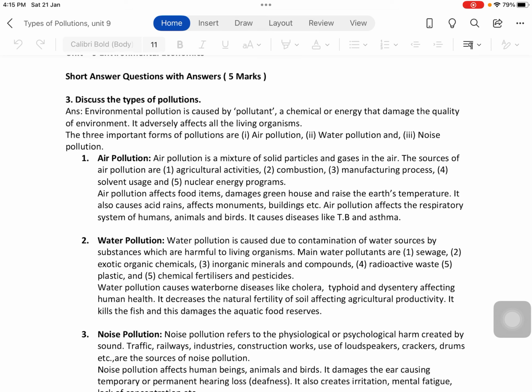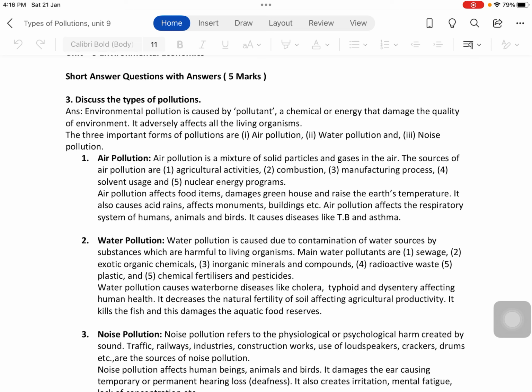First one, air pollution. Air pollution is a mixture of solid particles and gases in the air. The sources of air pollution are agricultural activities, combustion, manufacturing process, solvent usage and nuclear energy programs. Air pollution affects food items, damages greenhouses and raises the earth's temperature. It also causes acid rains, affects monuments, buildings, etc. Air pollution affects the respiratory system of humans, animals and birds. It causes diseases like TB and asthma.